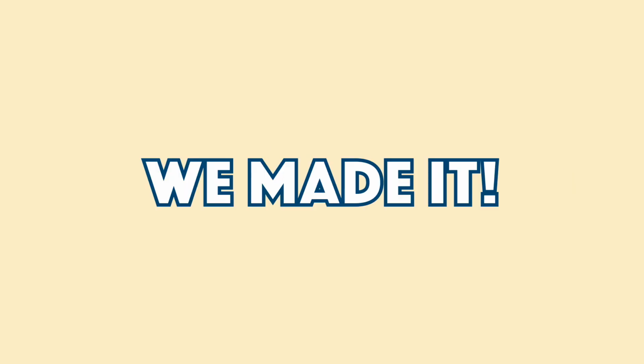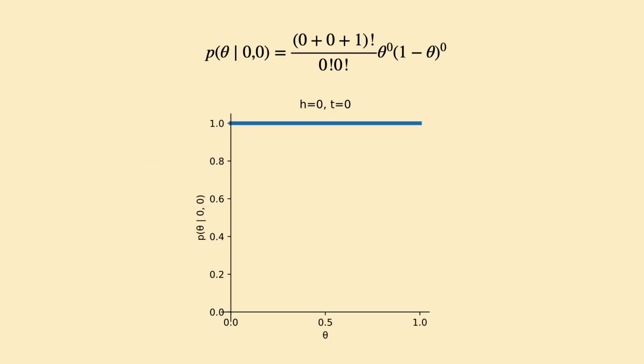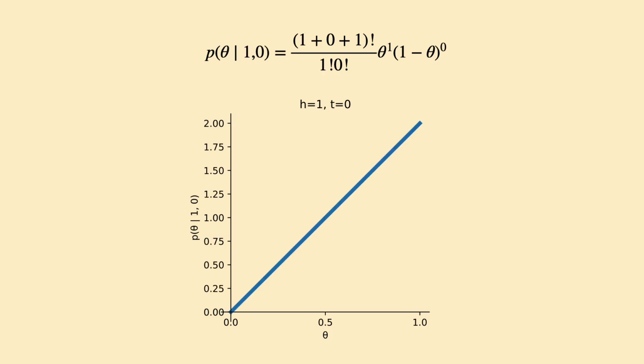We made it. Next, let's see how the PDF curve changes with different values of h and t. If we observe no heads or tails, the PDF is a continuous uniform distribution. This makes sense because if both h and t are 0, we haven't observed any outcome, so p theta is just the prior. If we observe one head and no tails, the PDF is a straight line with a high at 1 and a low at 0. This is also intuitive because the outcome eliminates the possibility of theta being 0.